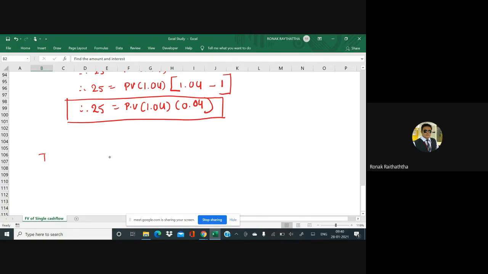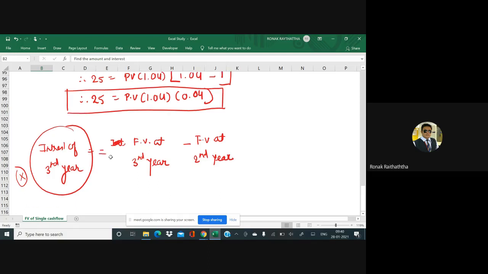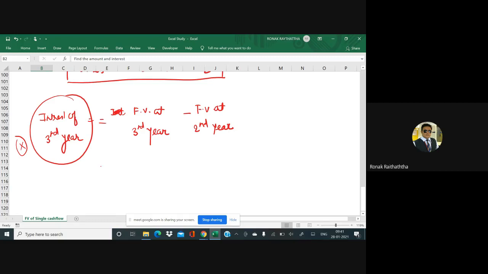So that means interest of third year equal to FV at third year minus FV at second year. Same equation we have applied for the third year. Now here for this we do not have any answer. We'll be finding it, don't worry. So let's try to put everything by using the compounding formula we have. FV at third year. What is the formula of FV at third year? May I have the answer, please?